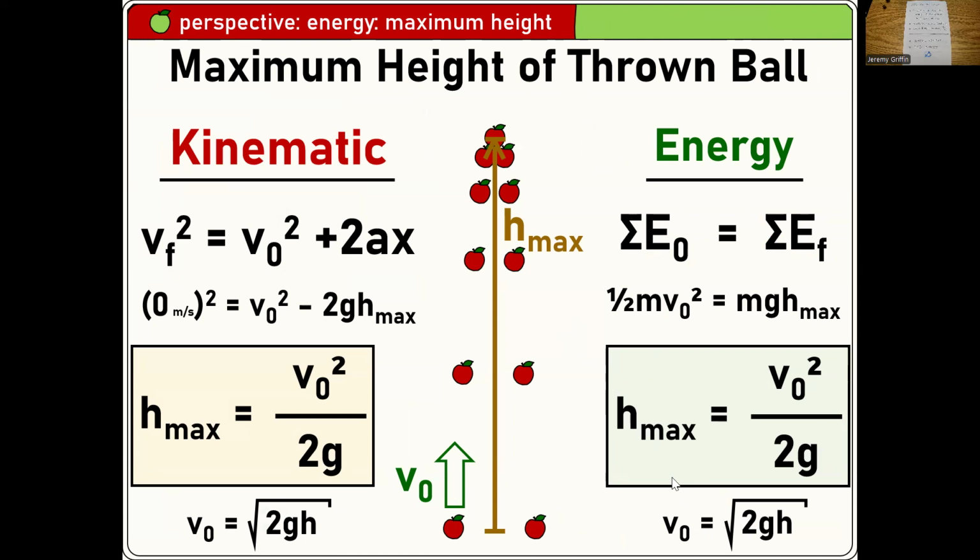Okay. You guys got two different ways to solve it now. Here's the old kinematic way. Here's the new energy way. They both get the same answer. Suppose you got two friends, and one friend can throw 3 times the speed of the other friend. How high can you throw compared to your friend? 9 times, because a factor of 3 on the speed squared is 9 times the height. Right?